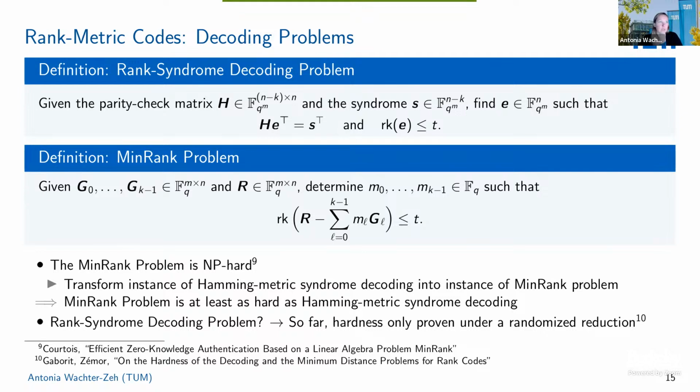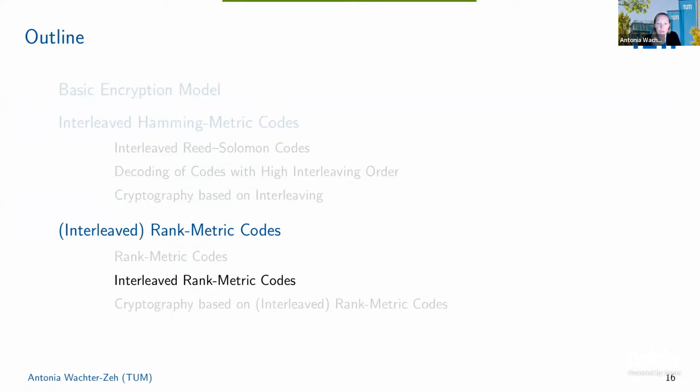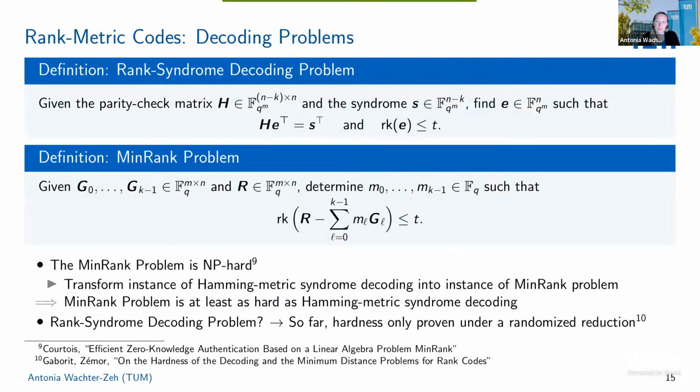So this is maybe a bit of a disadvantage of the rank metric compared to the classical syndrome decoding problem. Okay, but we see that we have these problems that are somehow hard. So now we can think about, can we build code-based cryptography based on it? Can we maybe even do, as we did before, something based on interleaved codes?